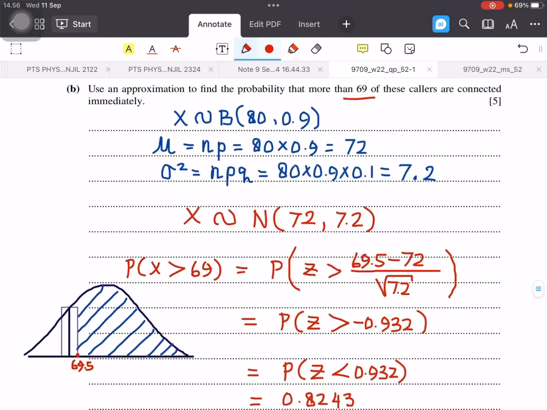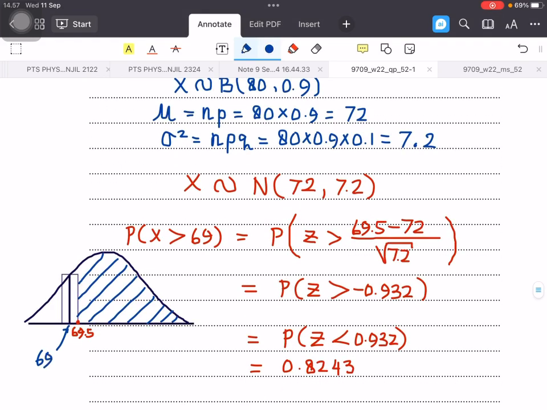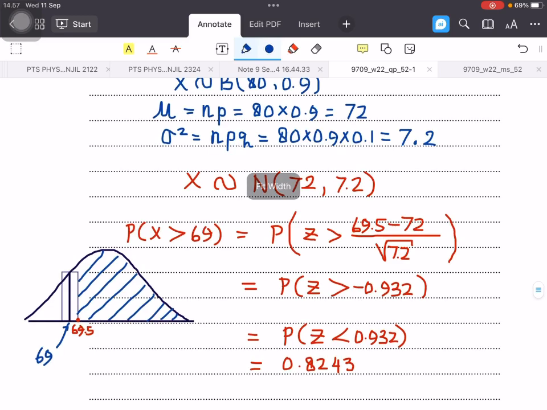So this is the diagram. Since we don't have an equal sign here, the rectangle for 69 is not included, so we don't shade the rectangle. So the shaded area is only this one. Instead of using 69, because in using approximation we have to do the correction, we are using 69.5 for this case, because the rectangle is not included.